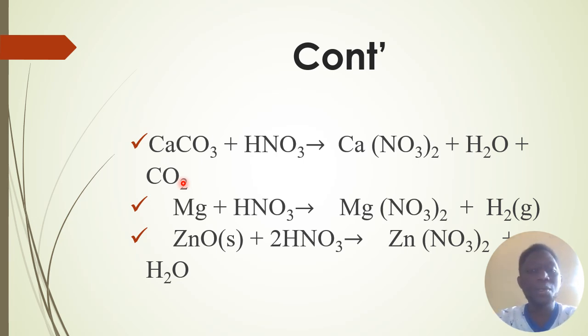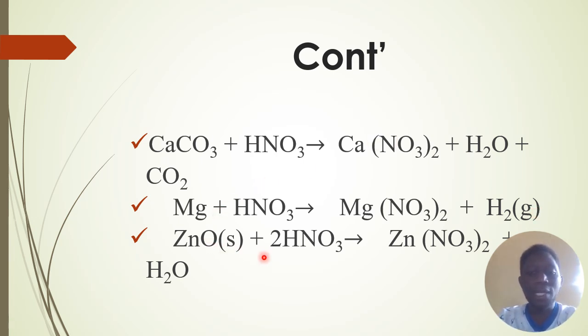As we have said, nitric acid also reacts with metal to produce nitrates. Here we have magnesium reacting with nitric acid and producing magnesium nitrate with hydrogen gas. Nitrates also can be formed when oxide reacts with nitric acid.